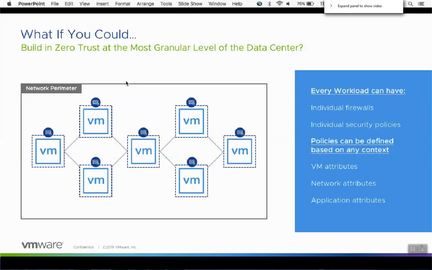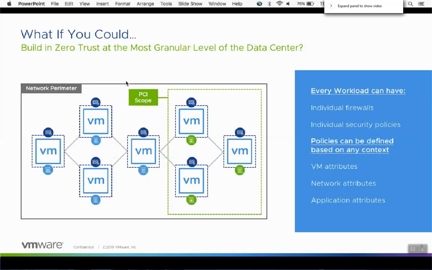What we see when we look at the individual firewalls, the security groups, the network security groups, as well as the policies that are associated with those security groups, is a more granular level of control, of mitigating risk, and being able to isolate and work with those different solutions in your environment in a prescriptive way. And some of the ways that we can do that are based upon VM attributes. The second portion is that policies can be defined on any context. That's just a few of them.